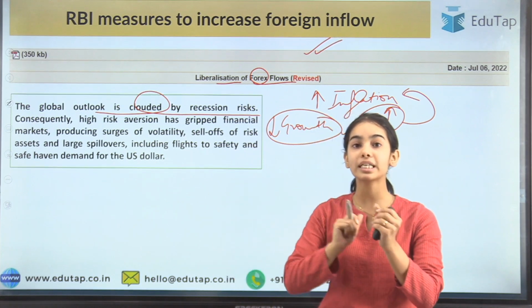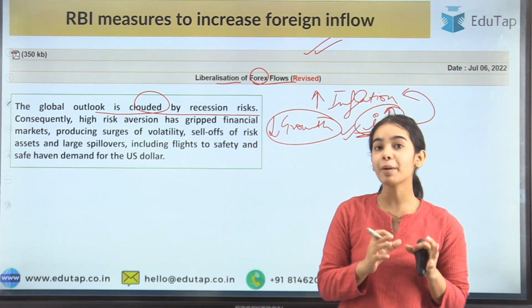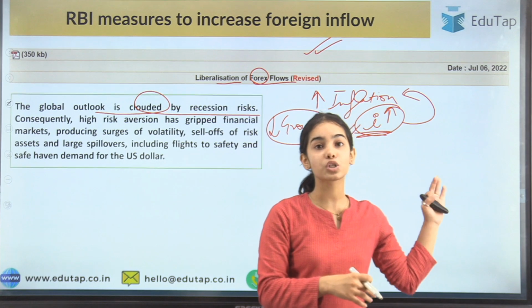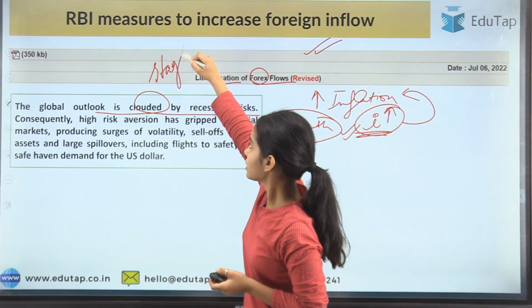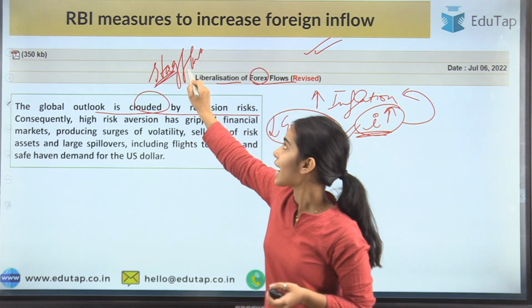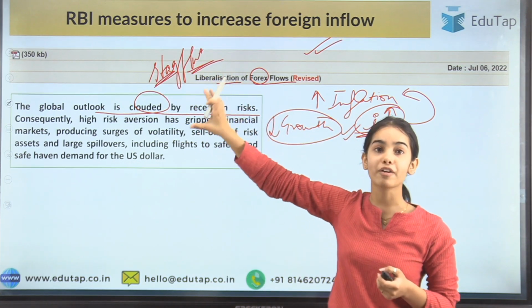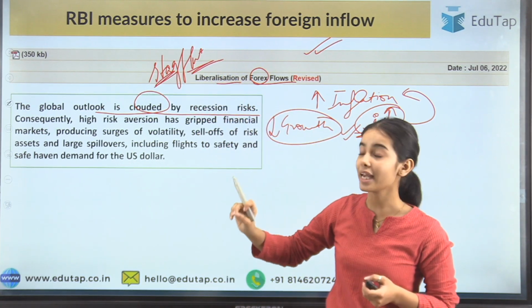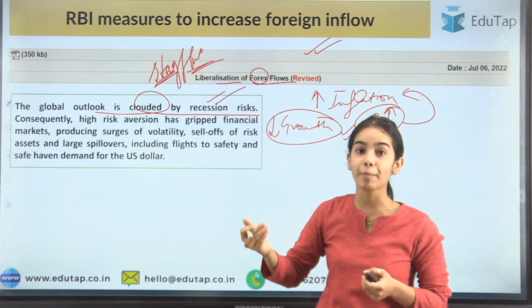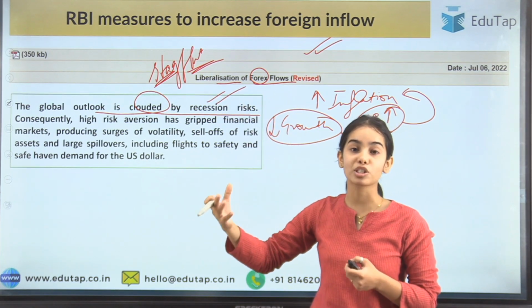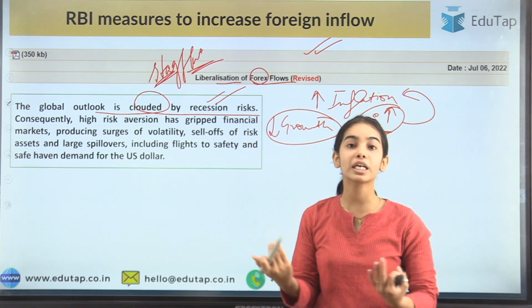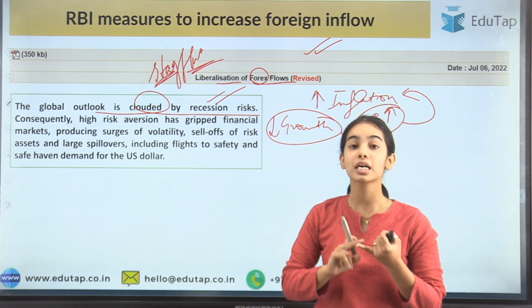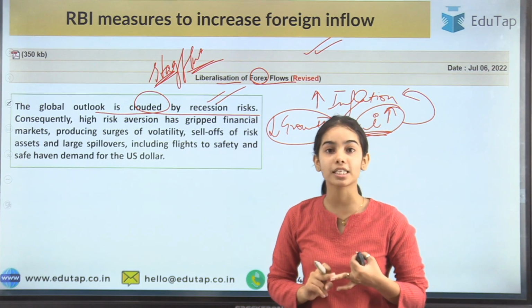As well, when the volatility is very high, people become risk averse because growth is low and inflation is high, so there are chances of stagflation, that is stagnation as well as inflation. The chances of stagflation and inflation are very high, and a recession is also expected to come in the economy. So either stagflation or recession, some trouble or other will come in the global economy, as expected by the market participants and stakeholders.